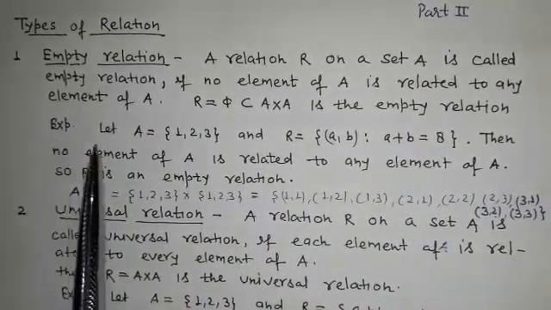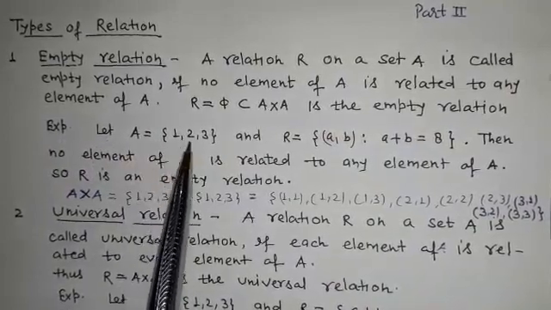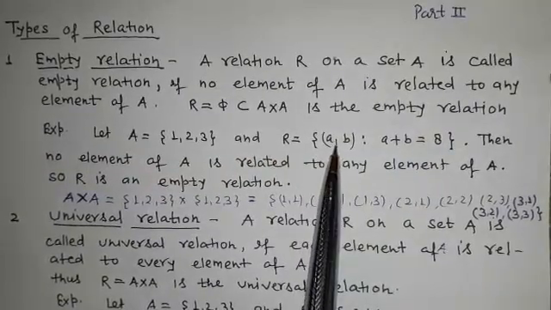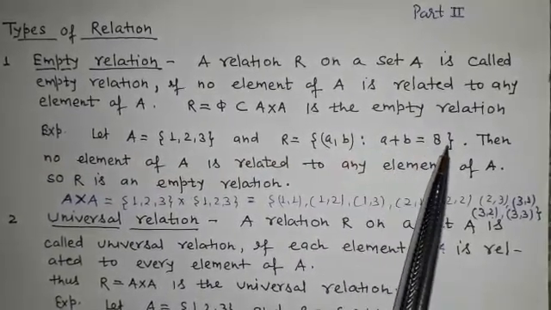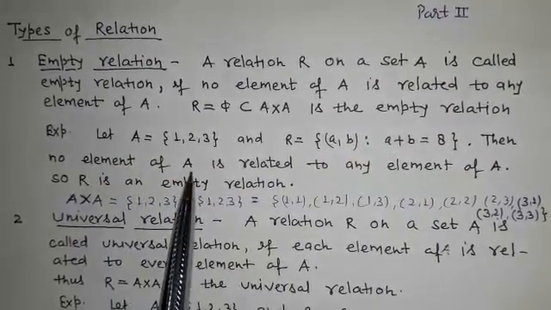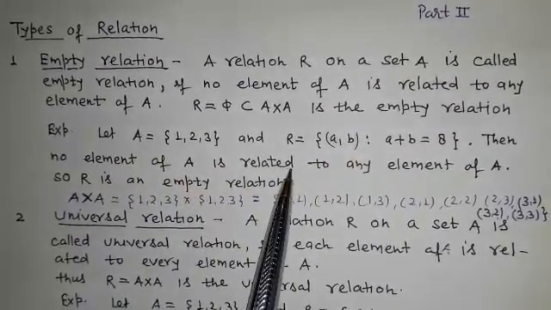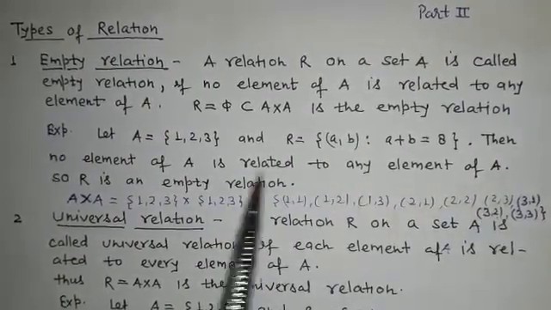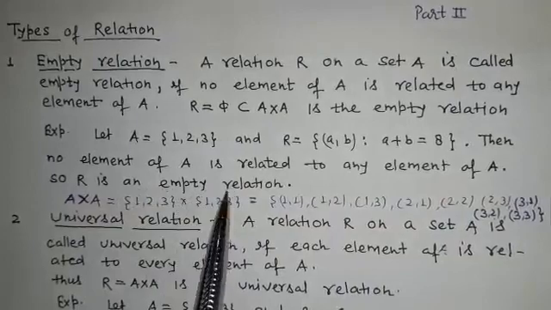For example, let A is equal to {1, 2, 3} and relation R is equal to {(a, b) such that a plus b is equal to 8}. Then no element of A is related to any element of A. So R is an empty relation.